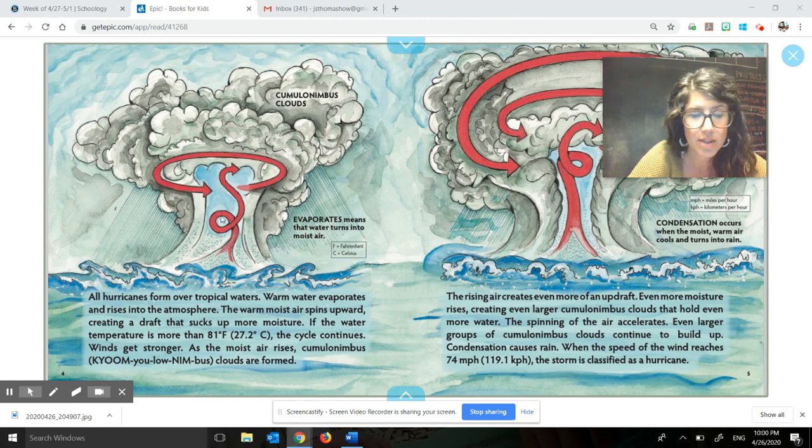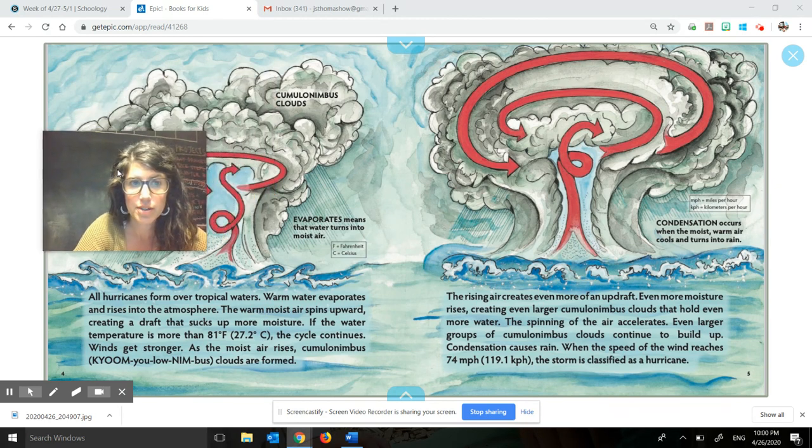So this is showing the warm water turning into air, and then it starts spinning, and the spinning causes even more warm moisture to be evaporated, and it just keeps spinning and spinning and spinning and turns into these big clouds. Okay. So this diagram really helped me understand and create a picture in my mind of what was happening.